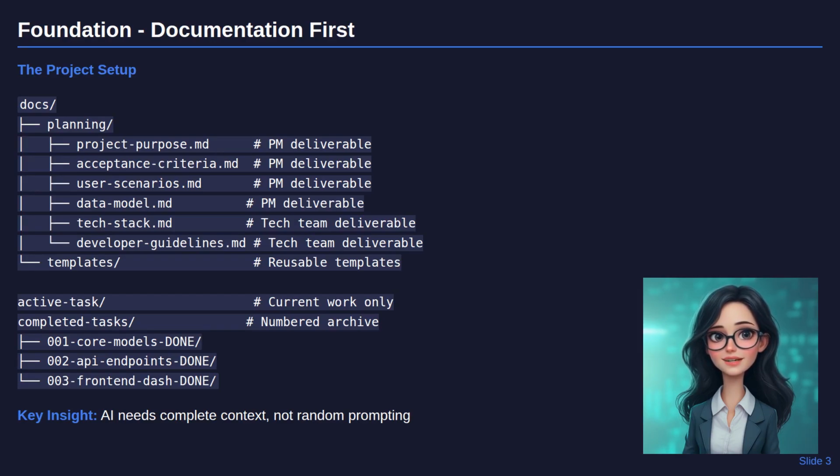Active task contains only current work, preventing RooCode from overwriting your progress files. Completed tasks preserves learning with numbered archives. This structure ensures clean handoffs and maintains project history. The key insight is that AI needs complete context, not random prompting. When you provide comprehensive requirements, AI can generate professional solutions. When you provide fragments, AI resorts to guessing and produces generic code that requires extensive manual translation.